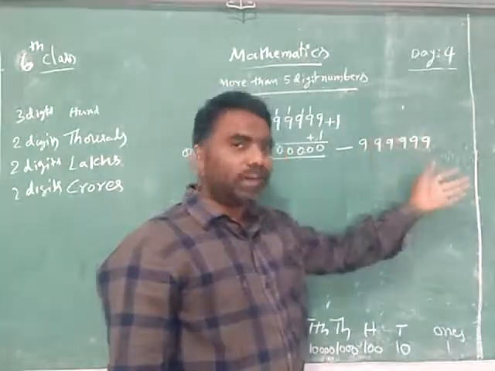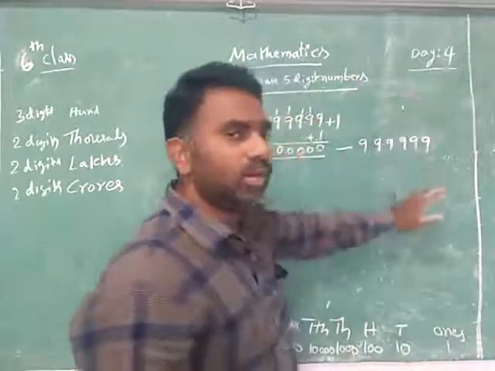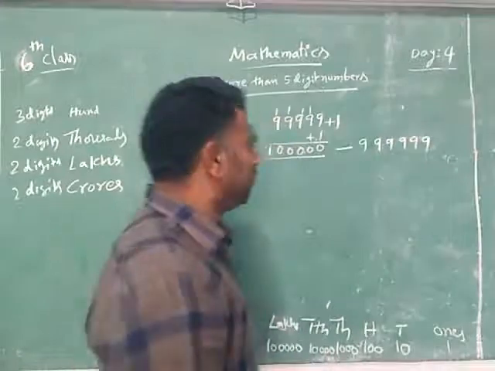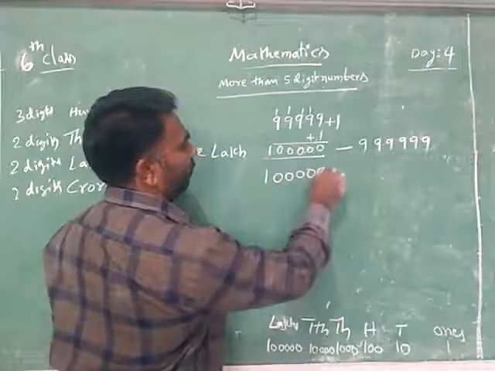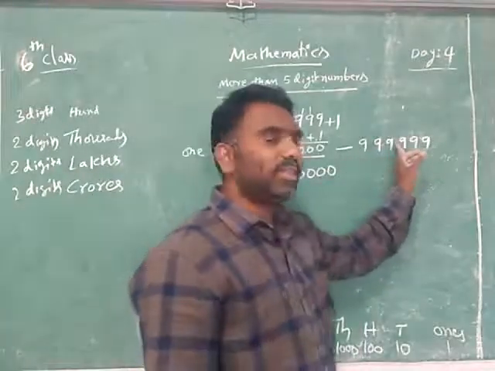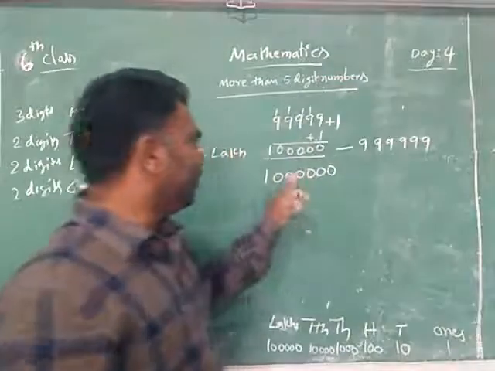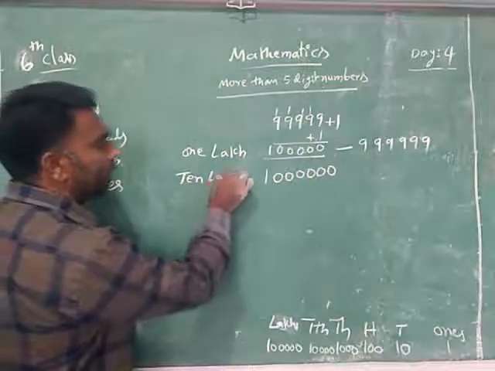If you add one more to the biggest six digit number, you will get a seven digit number. And do you know what it is called? 10 lakhs.